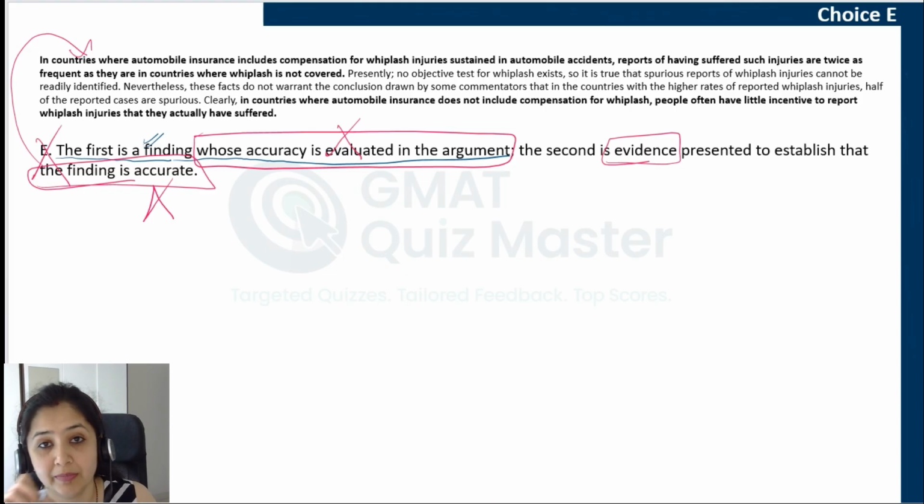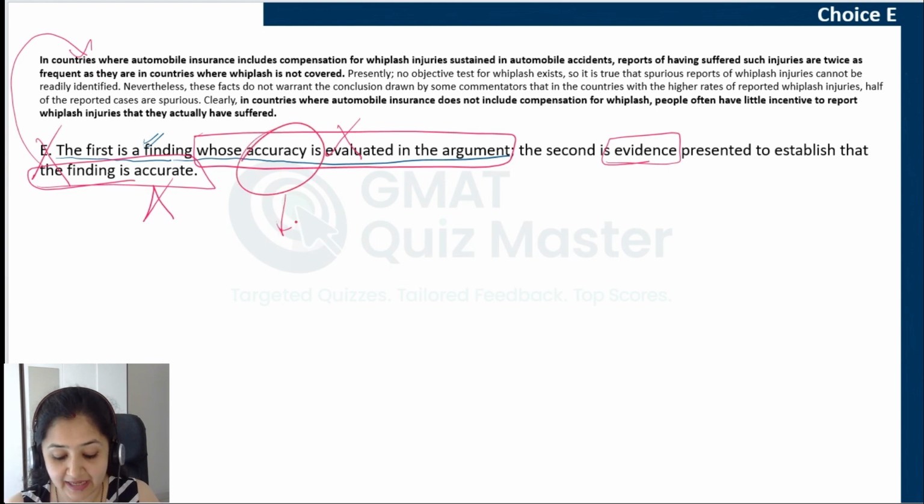Now, if you marked choice E, it means that your understanding of the passage was not correct. What is statement 1 doing? What is being discussed in the passage? What is being questioned in the passage? That was not clear to you because you were not able to understand that accuracy has not been discussed in the passage at all. Most likely that is the reason you selected choice E, or you were not able to shortlist any other answer choice and ended up marking choice E, in which case again your understanding of the passage as well as the answer choices was not correct. So please update your bridge table accordingly.